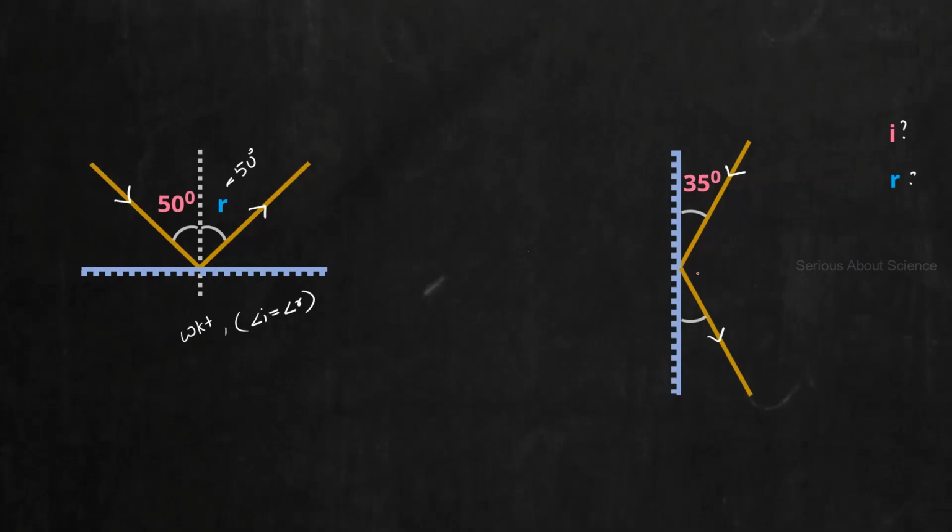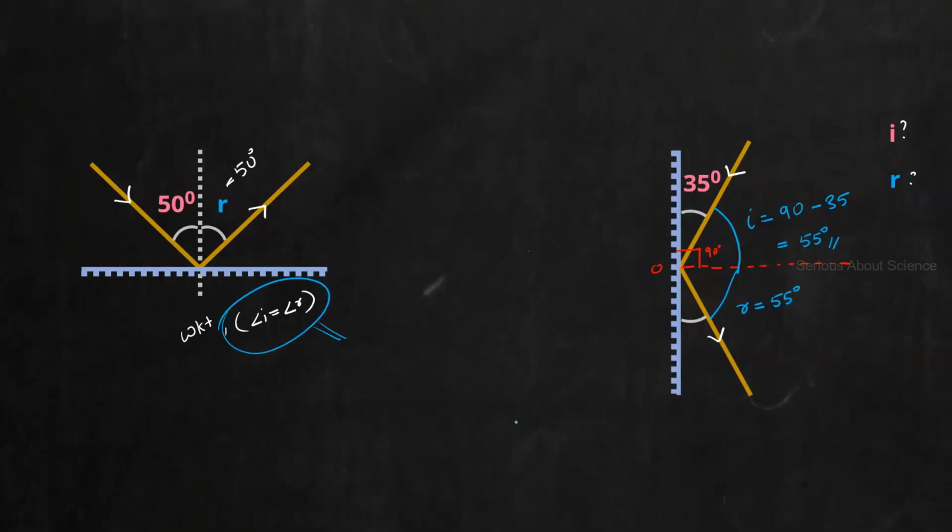First, I draw the normal. Yeah, first you should construct the normal. And how will you construct the normal? This is the point of incidence. So when you draw a perpendicular at the point of incidence, this will be your normal. And we know that this total angle is 90 degree. And here you want the angle between the normal and incident ray. Here the total angle is 90. This much angle is 35. So here i will be 90 minus 35. And what is 90 minus 35? It will be 55 degree. And if i is equal to 55 degree, you can easily find r is also equal to 55. Why? Because from the first law of reflection, we know i is equal to r.